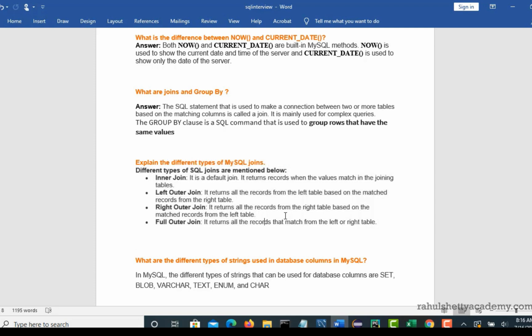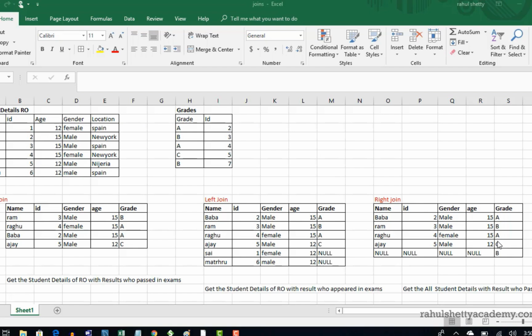Alright, thank you. Okay, so in this lecture we will concentrate on left join and right join. So basically some more information about these joins. In the last lecture we saw how the join works, right? That's nothing but inner join. So you can either say join or inner join, both are actually the same.